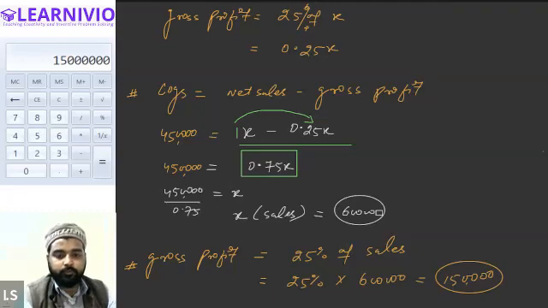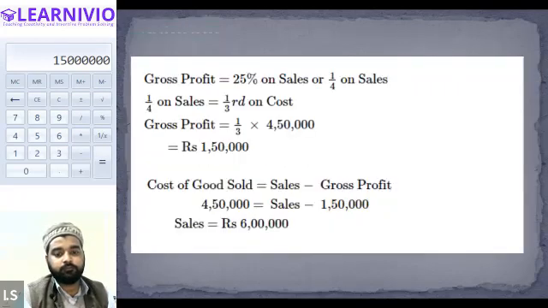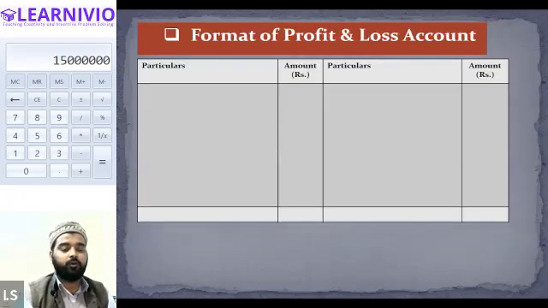Okay, everyone. So this is all about the calculation of cost of goods sold and the profit and the closing stock. Okay. Now we will move to the next topic. Now we will talk about the profit and loss account.